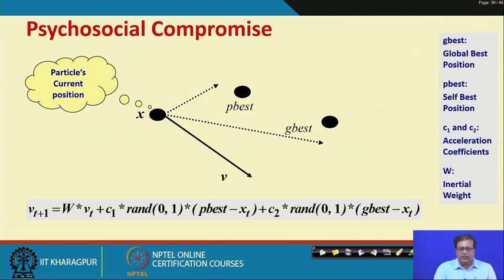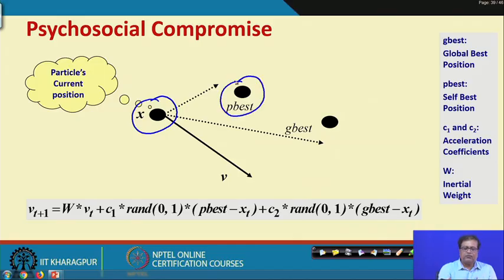So, look here, this is an interesting diagram. This is the particle's current position. So, one particle's current position is this. Now, this is the best possible solution obtained so far, and this is the global best solution obtained so far. So, the particle has 3 components of movement.